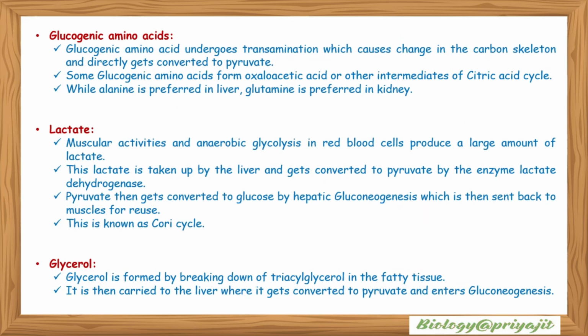Now we have to know that gluconeogenic amino acids undergo transamination, which causes a change in the carbon skeleton and directly gets converted to pyruvate.